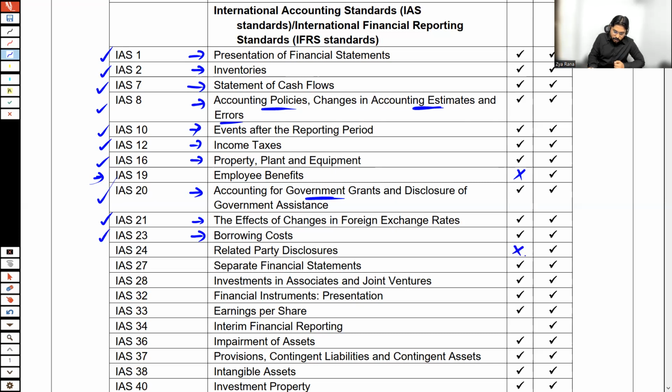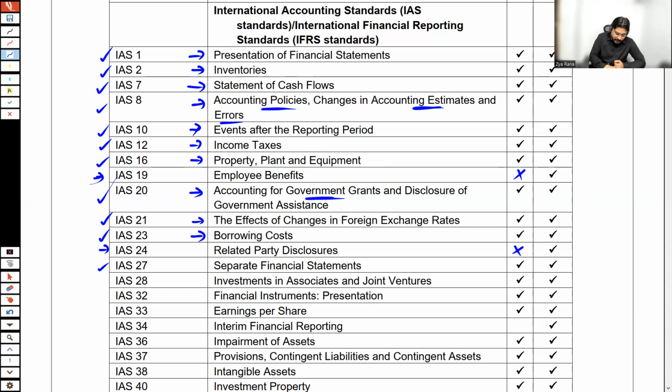IAS 24 is not there at FR. I'm skipping this one. IAS 27 tells about the separate financial statements. Each company is required to prepare its separate financial statements. Even if it is a part of any group, still that company would be preparing its financial statements separately as well.